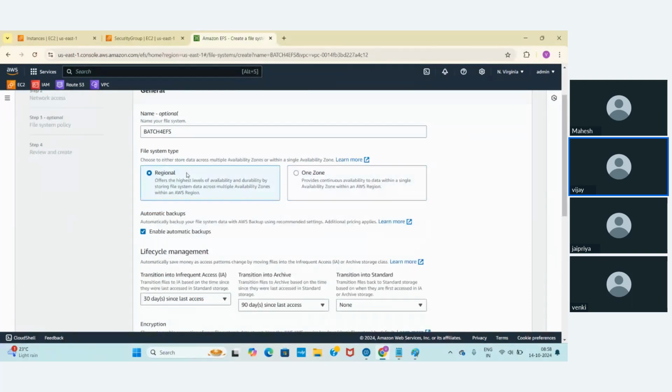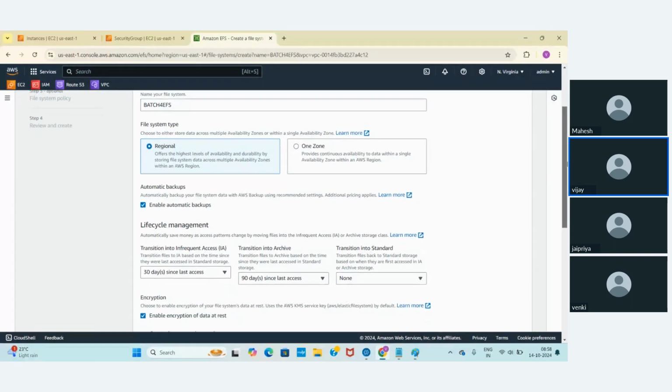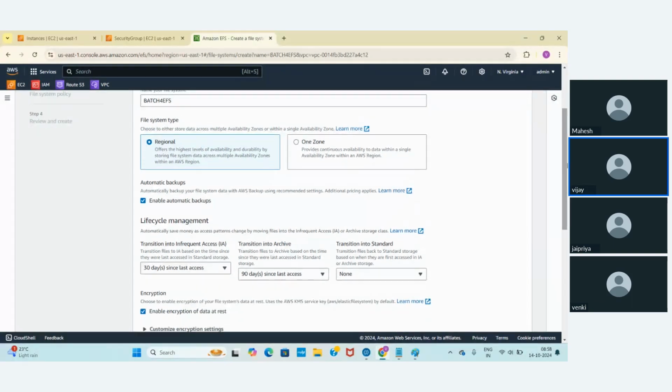If not, you want it for multiple availability zones. Let's say one region has gone down, we can retrieve the data from another availability zone. That's the concept of availability zones, right? Losing data 100% is not going to happen, but in case you lose the data from one availability zone, you can retrieve it from another. That's why I'm choosing the option that offers the highest level of availability and durability by storing the file system across multiple availability zones.